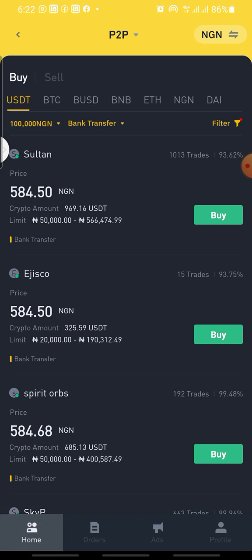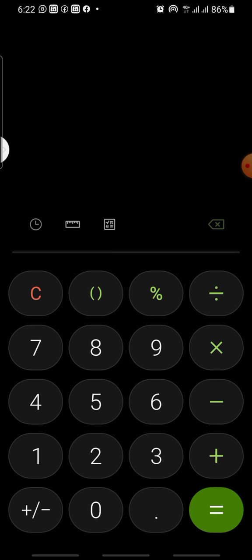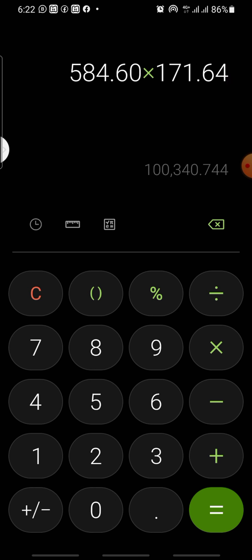So you're going to sell it with this rate now of 584.60. If you say 584.60 times 171.61, which is 100,340 naira point 7, it means you are going to set this total now at 100,340 naira point 7, which means your profit is 340 naira. You can see the profit you have made.